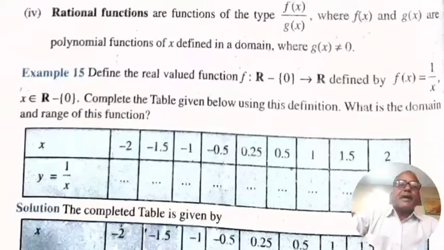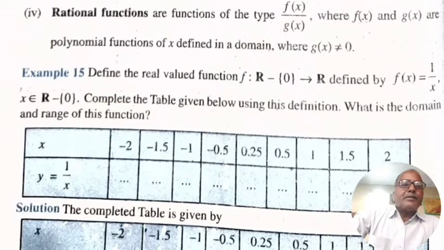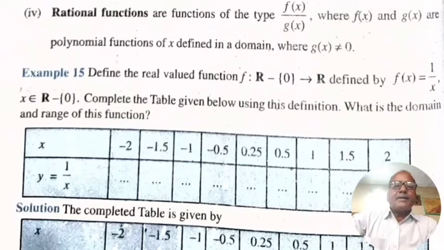Rational functions are functions of the type f(x)/g(x), where f(x) and g(x) are polynomial functions of x defined in a domain where g(x) is not equal to 0. Example 15. Define the real valued function f: R − {0} → R defined by f(x) = 1/x, x belongs to R − {0}. Complete the table given below using this definition. What are the domain and range of this function?